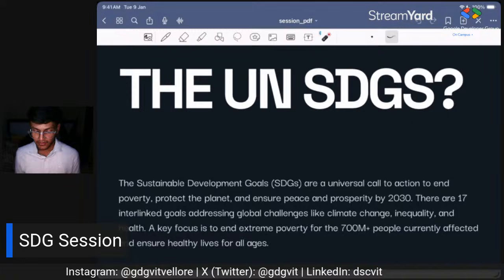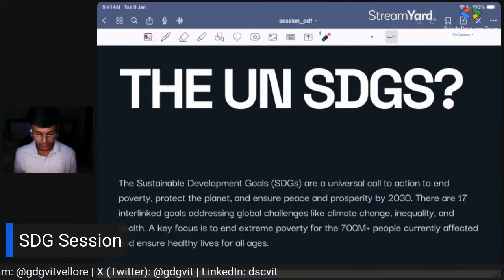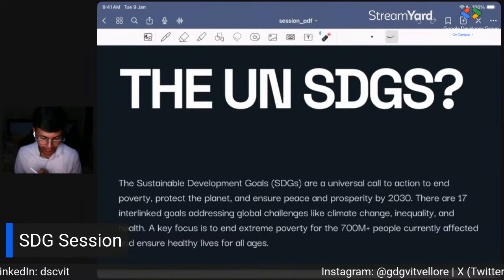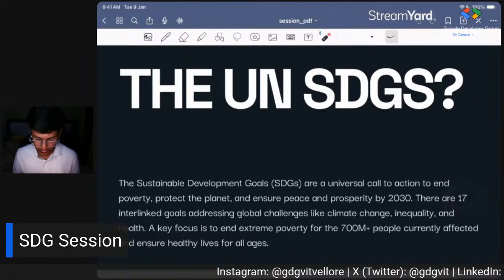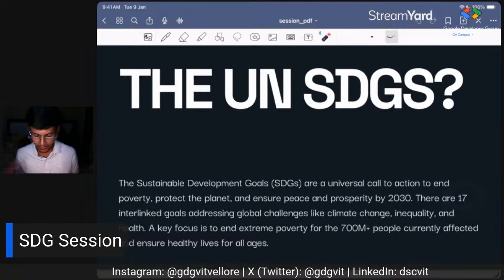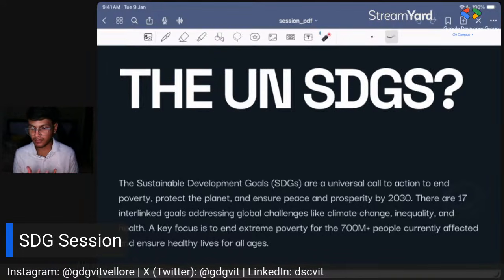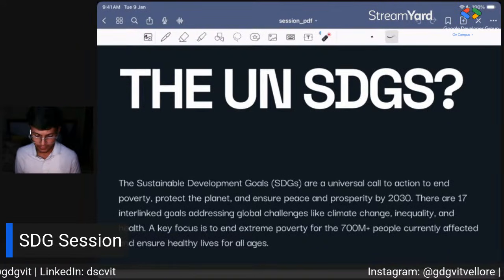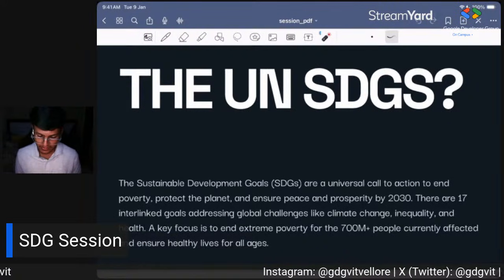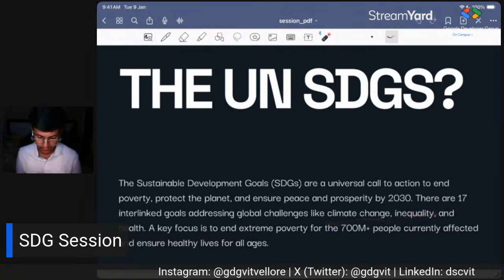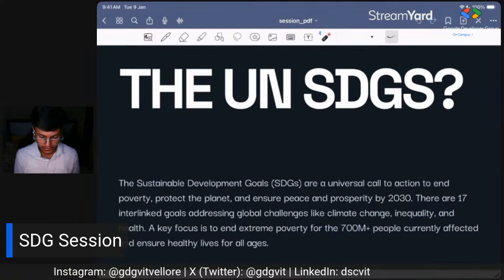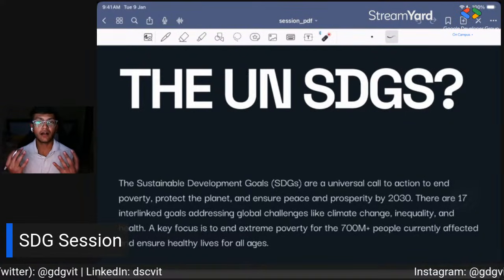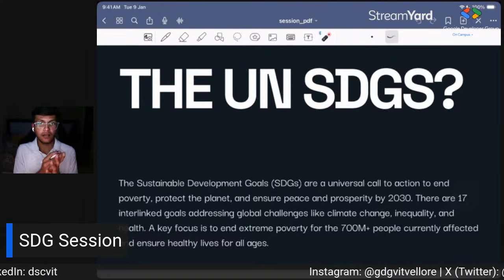These are a universal call to action to end poverty, protect the planet, and ensure peace and prosperity by 2030. There are 17 basic goals which people have discussed, such as climate change, inequality, and health. Everything inside these 17 goals mainly focuses on building a better Earth for everyone.